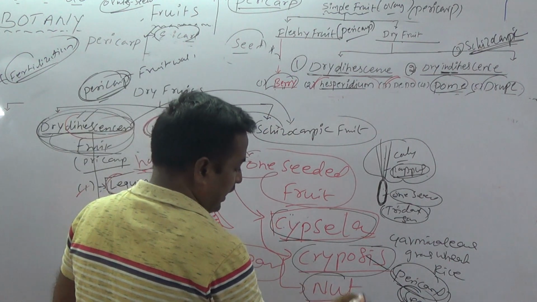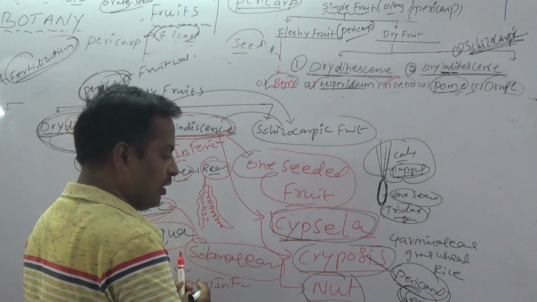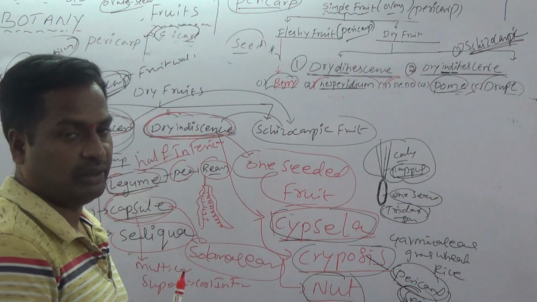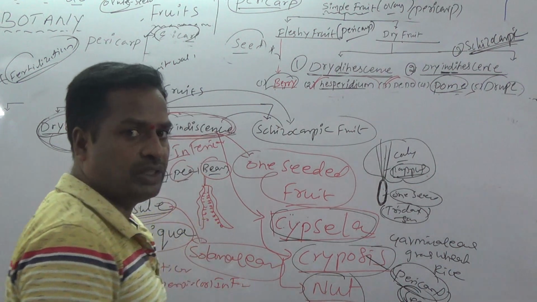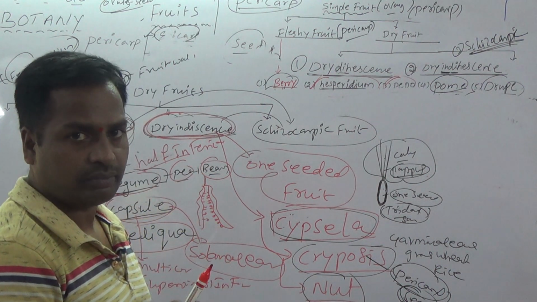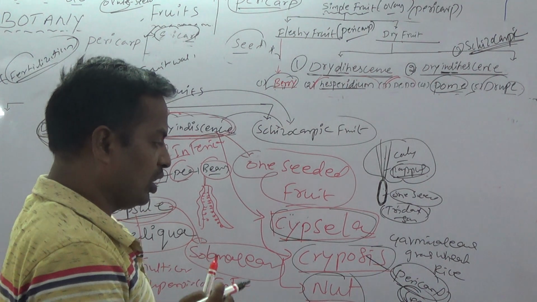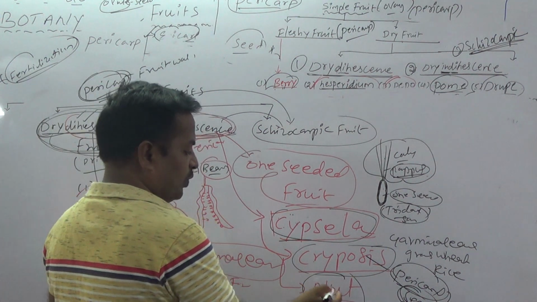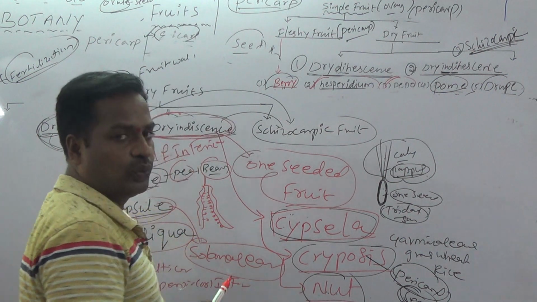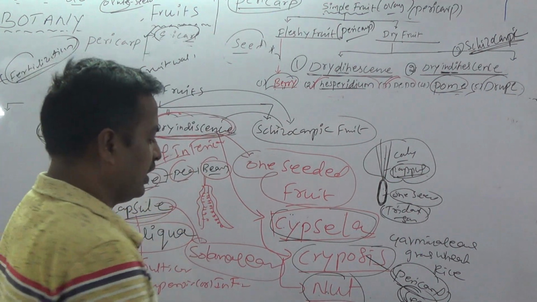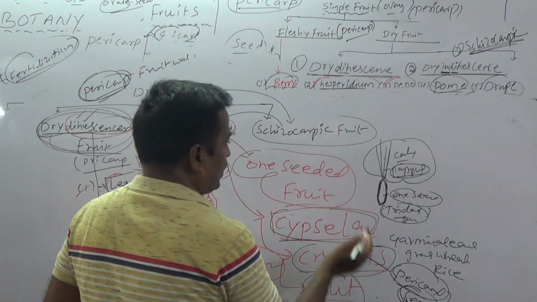And nut, like cashew nut. The fruit is developed from a bicarpellary or multicarpellary superior ovary. The pericarp is very strong and stony, and the fruit is very hard in nut. In this fruit, the fleshy part is developed from the pedicel. It is edible. Example: cashew nut.